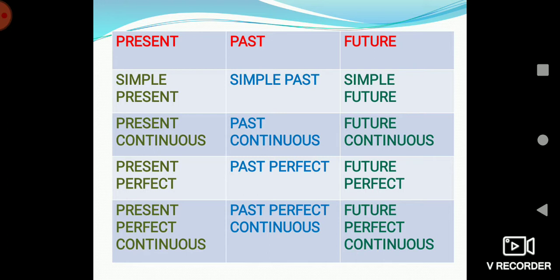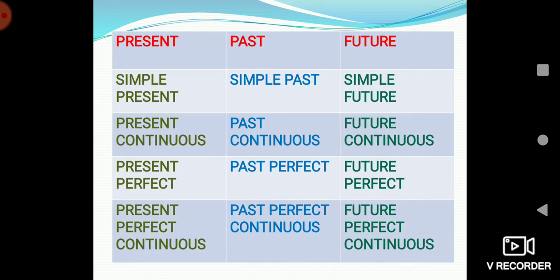Now here, each of the tenses, present, past and future, are divided into 4 sections. For present tense, we have simple present, present continuous, present perfect and present perfect continuous.